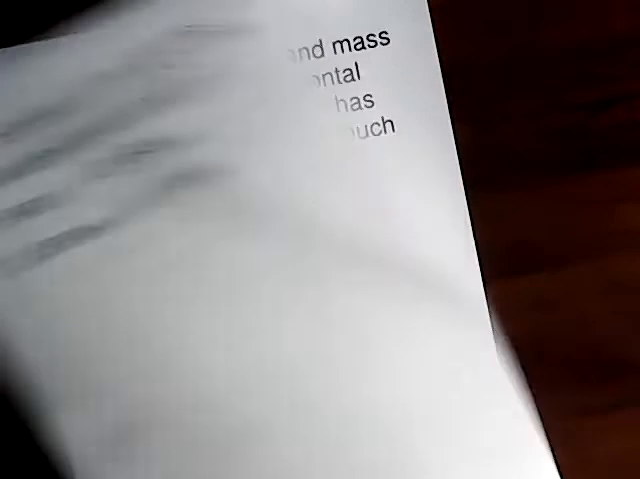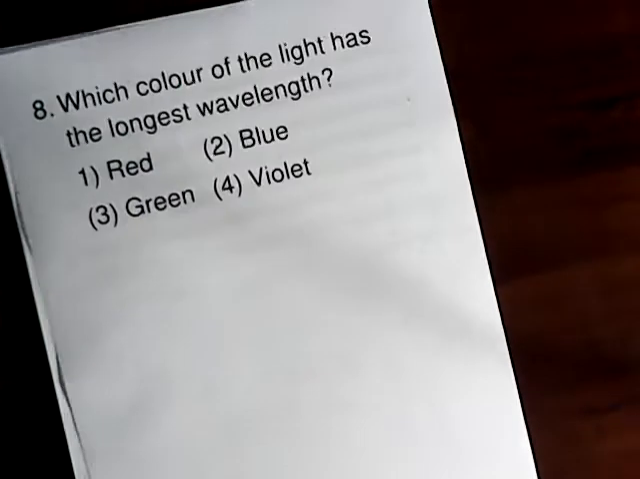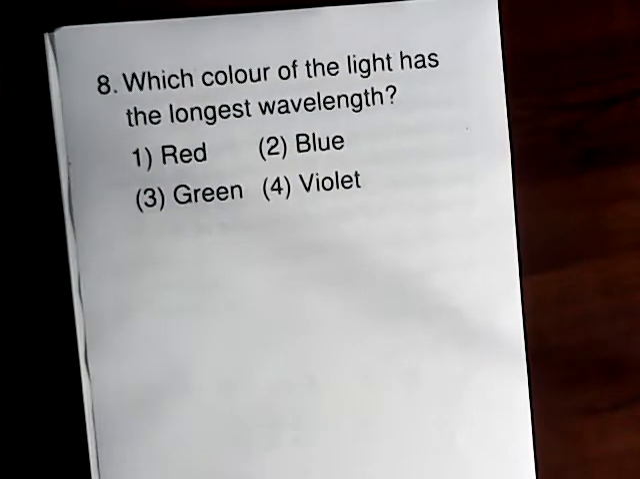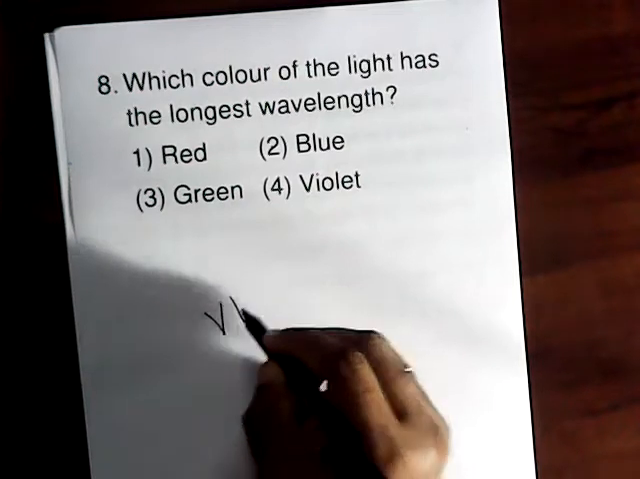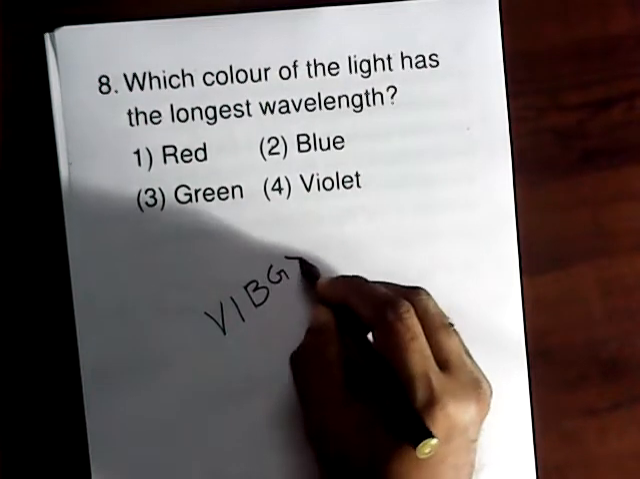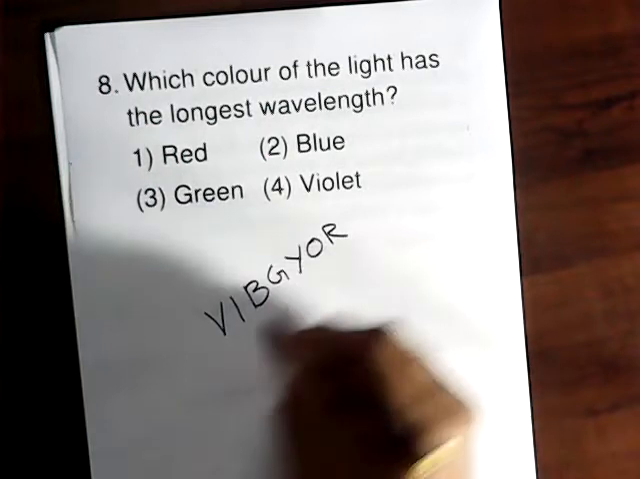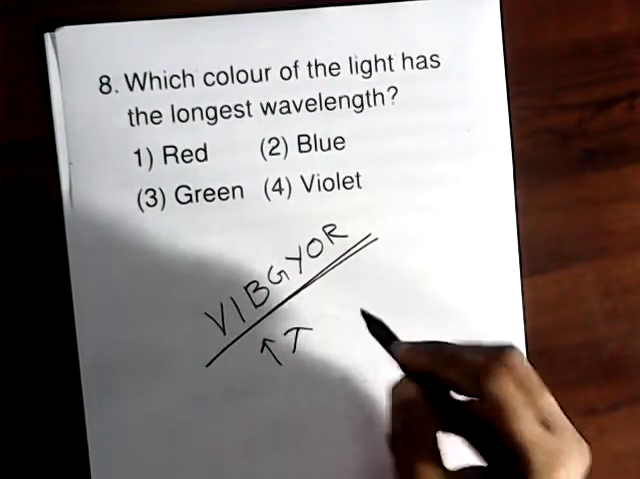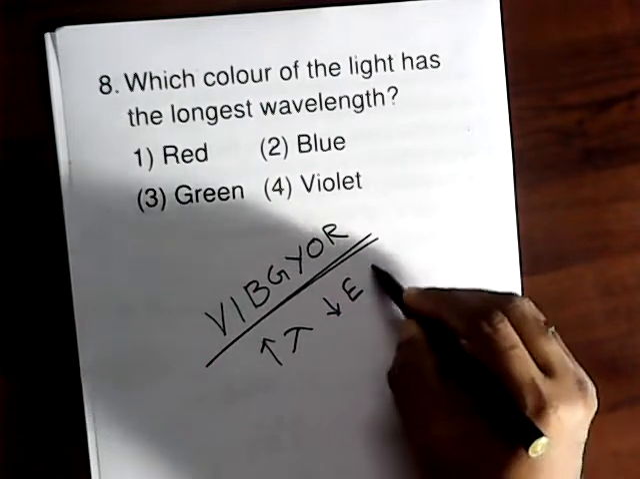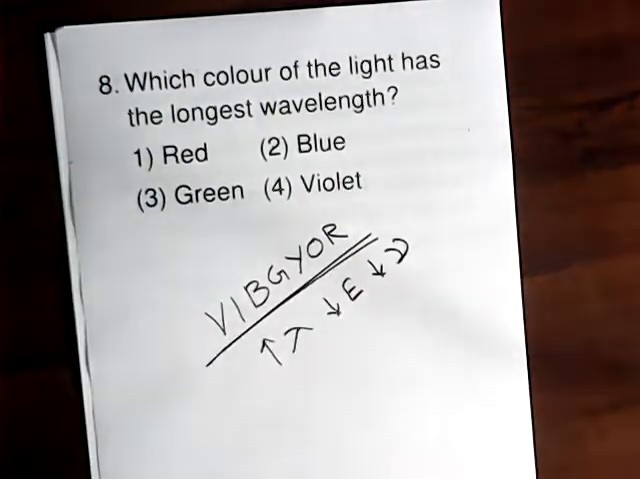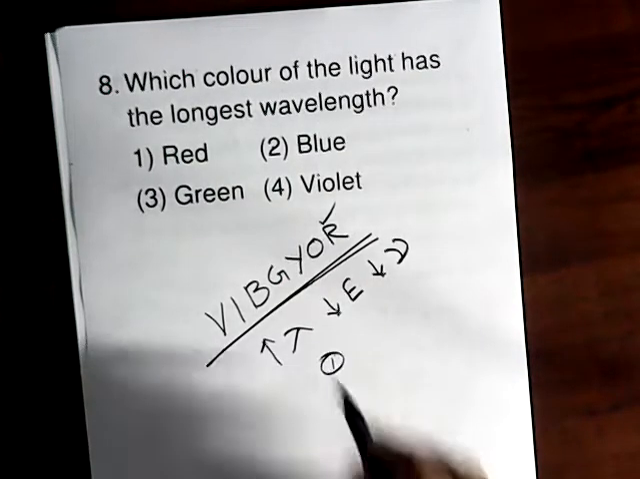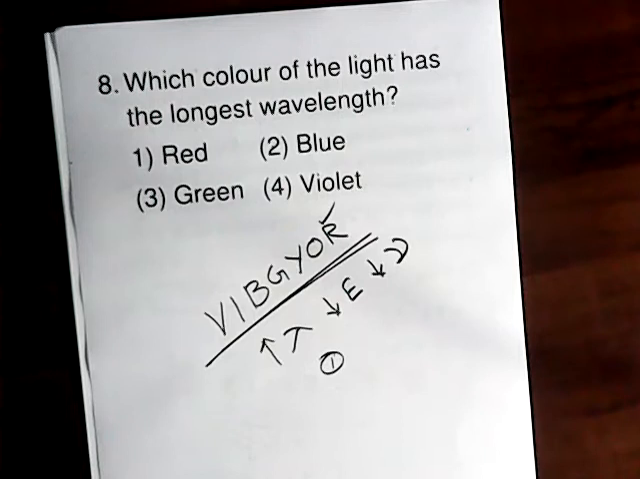We can move to the next question, a simple question. Which color of the light has the longest wavelength? You just go through the concept as VIBGYOR, in the order of increasing wavelength, decreasing energy and decreasing frequency. So here the red has the maximum wavelength. So we can say option 1 is the answer.